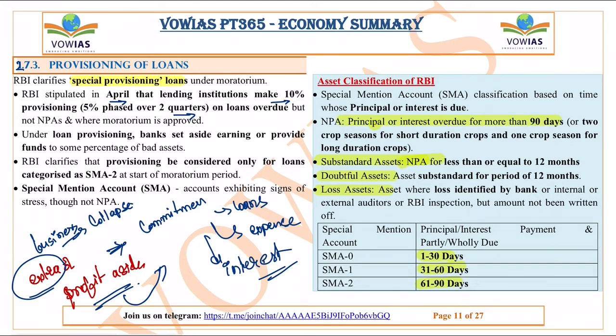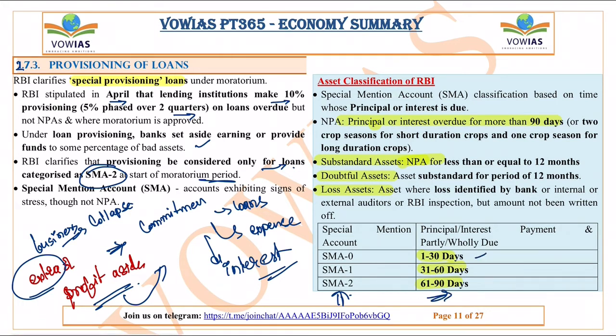Okay, so under this special provisioning, banks set aside the funds and the earnings, which we have seen already, and RBI also clarified that the provisioning will be considered only for loans which are categorized as SMA2 at the start of moratorium period. Okay, so now what is this SMA2? Only for this SMA2 category this will be applicable. So SMA2 means if there is any interest or payment due for about 90 days.